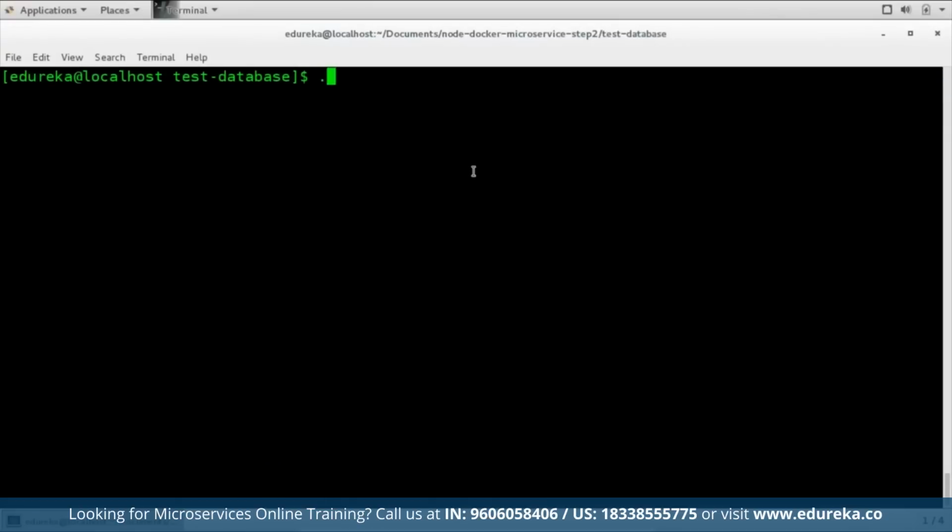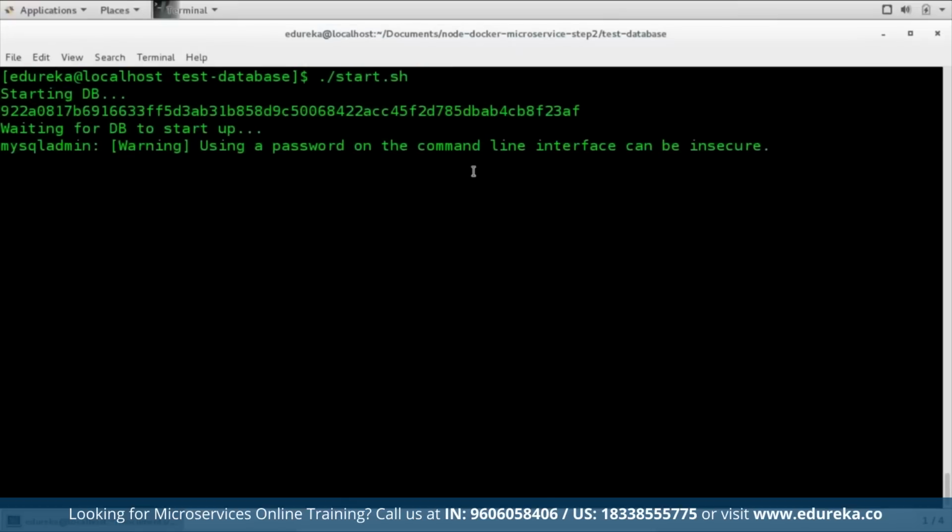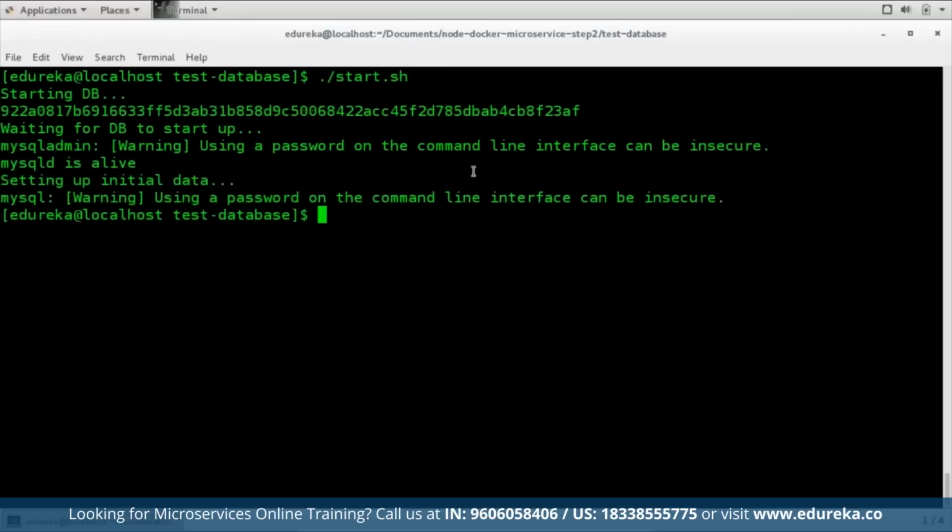In order to start that, I'll just use the startup.sh script that I've written. And here we go. It is waiting for the database to start up. It is done now. We have started our test database. All right, in order to stop it, we can just use the stop script, ./stop.sh, and that's all we have to do.